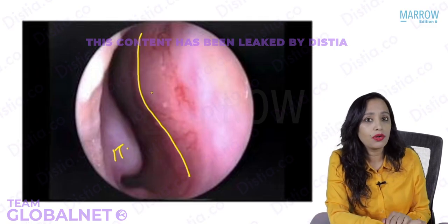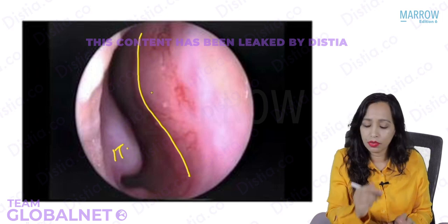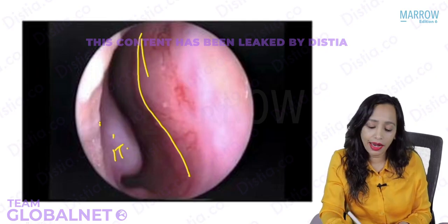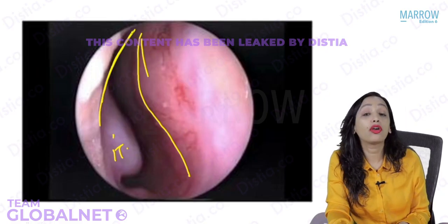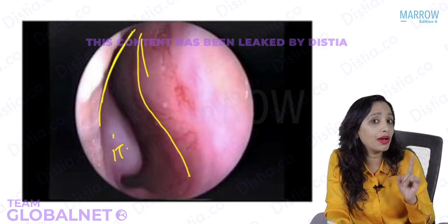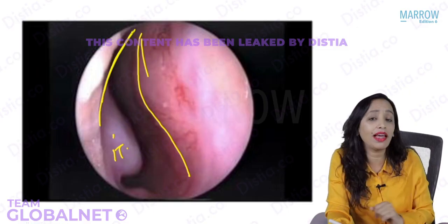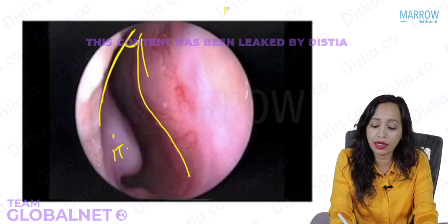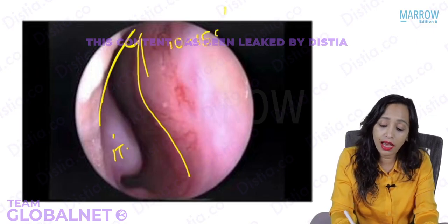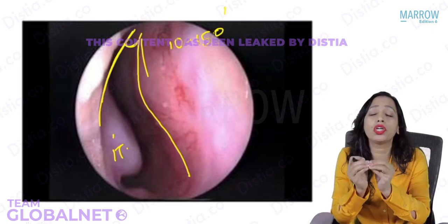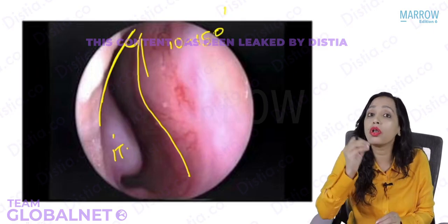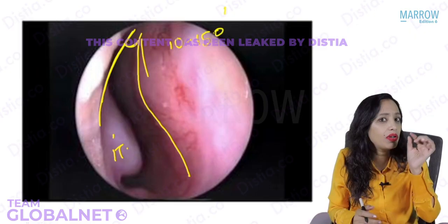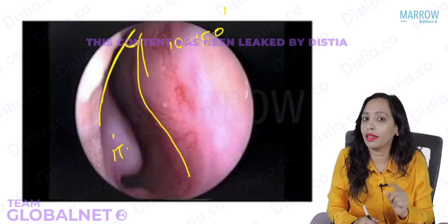Just notice this area. Do you recognize what this area is? I will help you. We have the septum on this side. Laterally, we have the inferior turbinate, and what is that area? That is the area of the limen nasi. That is the lower border of the upper lateral cartilage. This is the nasal valve area. This is also already a very, very narrow area. This angle is normally only 10 to 15 degrees. So it is a very narrow area already. So if there is even little deviation in this part, patient will experience a lot of nasal obstruction. So if there is any obstruction of the nasal valve area, even if it is little, then we can operate and the patient will be relieved.